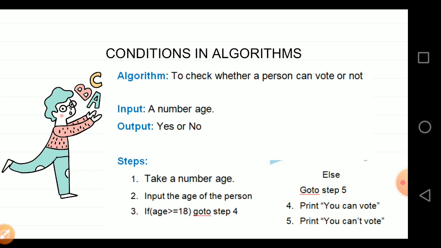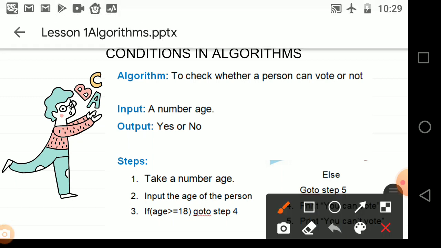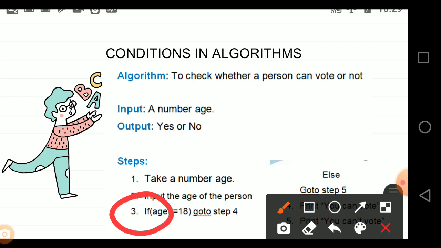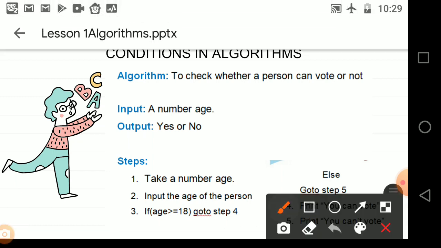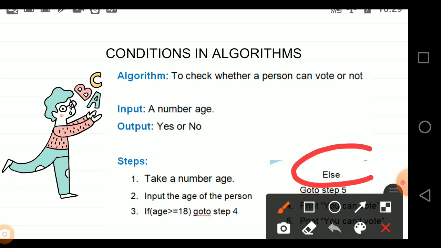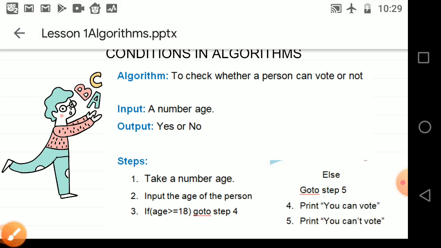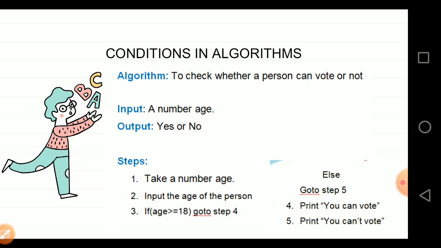The steps are: you have to receive the age from the user, input the age of the person, and check whether age is greater than or equal to 18. For checking, you can use the term if. Then if age is greater than or equal to 18, you can go to step 4. Otherwise, how is otherwise depicted here? It is the else statement. See, else statement. Else, go to step 5. What is step 4? Step 4 is print you can vote, and step 5 is you cannot vote.